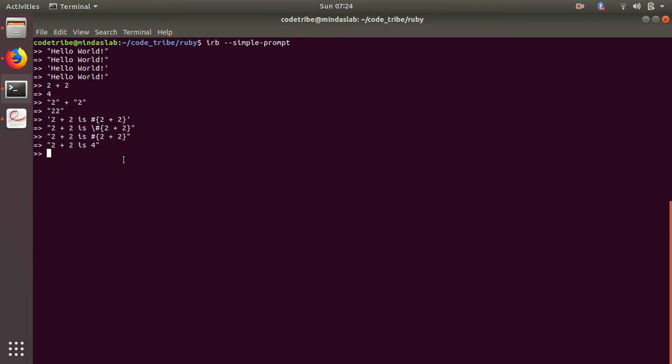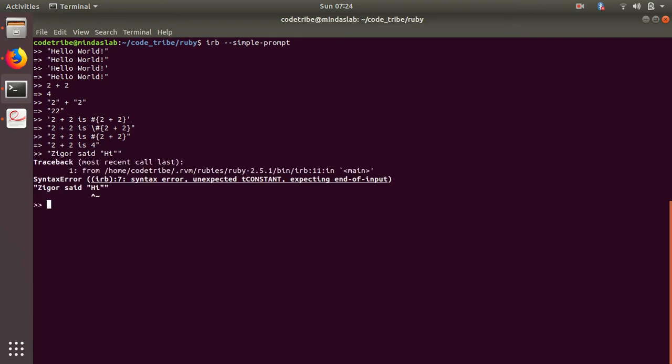And let's say, "Zygo said "hi"". What happens? It gives an error, because inside double quotes you are putting a double quote over here and another double quote over here. So Ruby is confused about where the string ends. Programming languages, interpreters, or compilers are not as intelligent as humans, so it doesn't know where things start and end.